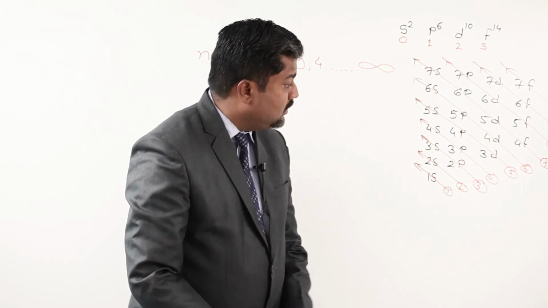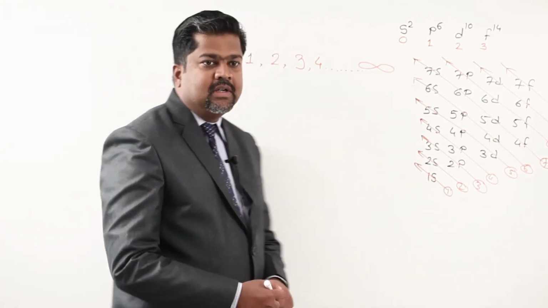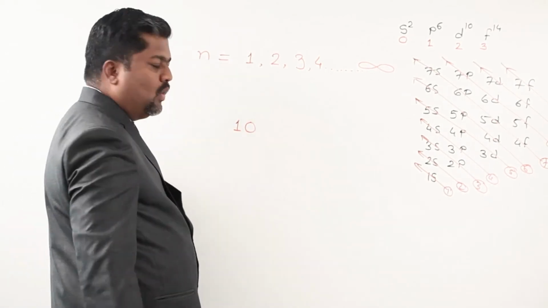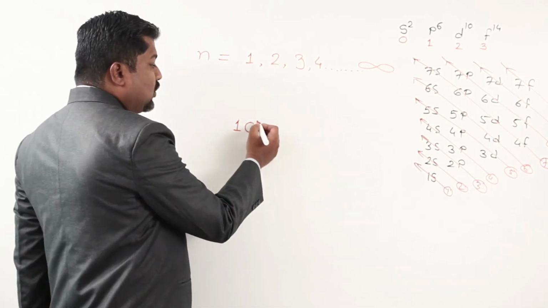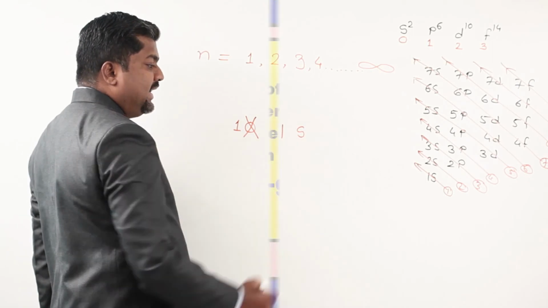And for electronic configuration, I have to give the shell and subshell. Suppose I have to give shell number 1 and subshell number 0, then you may read it as 10, as we discussed in the beginning. So in order to avoid this confusion, we write 1 and s in front of that.